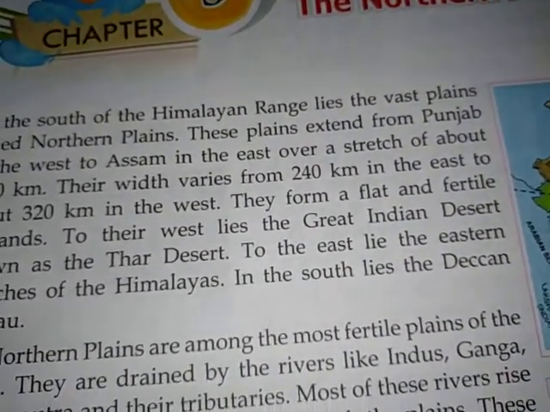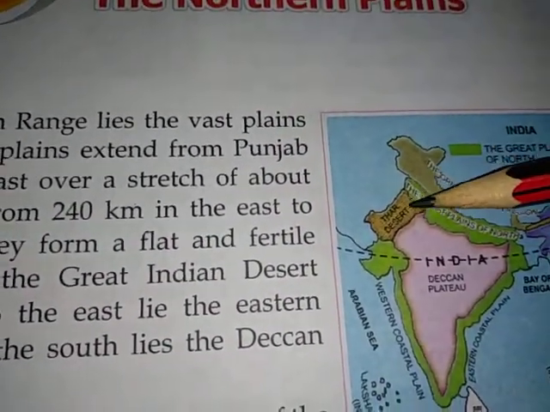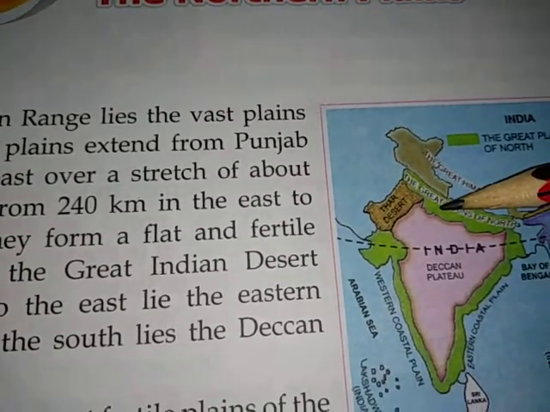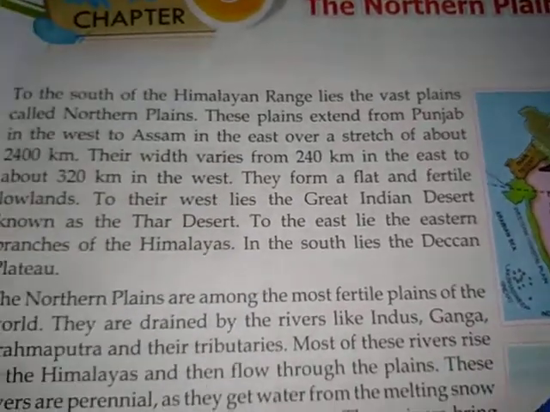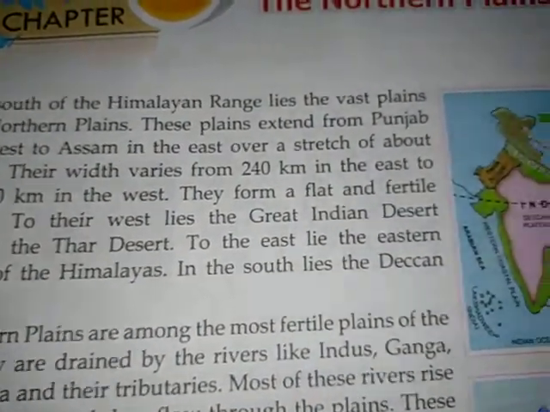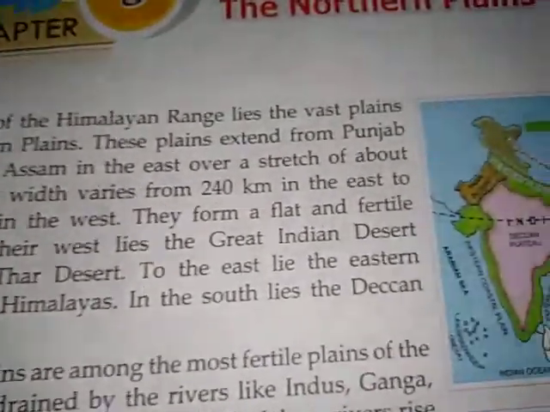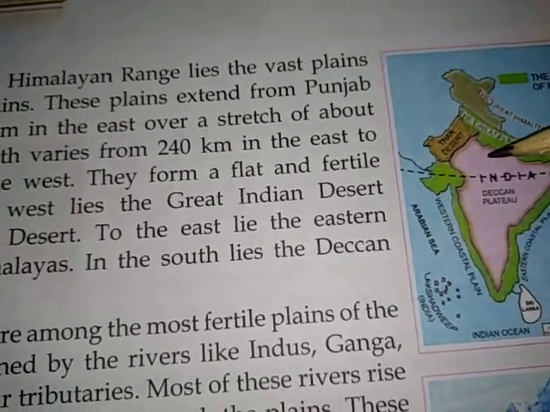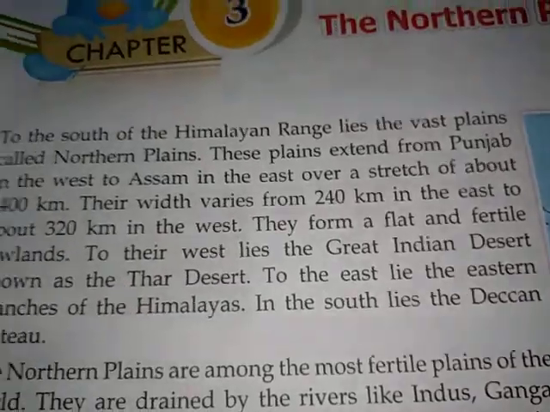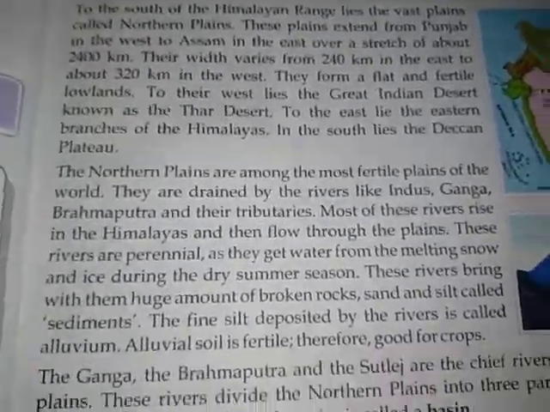The next point is, to the west lies the Great Indian Desert, which is known as the Thar Desert. So this is the plain, and to the west of it is the Thar Desert, and to the east are the branches of the Himalayas. These are the Himalayas, and to the south of the northern plains is the Deccan Plateau. Now let's read the next part.